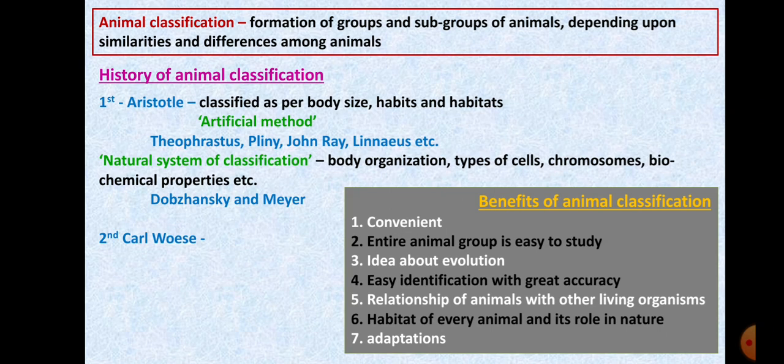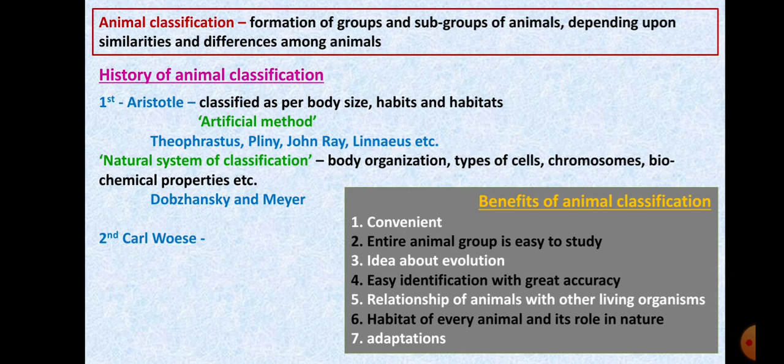It also gives you an idea about animal evolution. Obviously, we are not the first ones to come on the planet. It was unicellular organisms, and then gradually, because of evolution, you had multicellular organisms. So it also gives you an idea about evolution. Then, easy identification with great accuracy. I told you about easy identification before also. Then it helps to understand the relationship of animals with other living organisms.